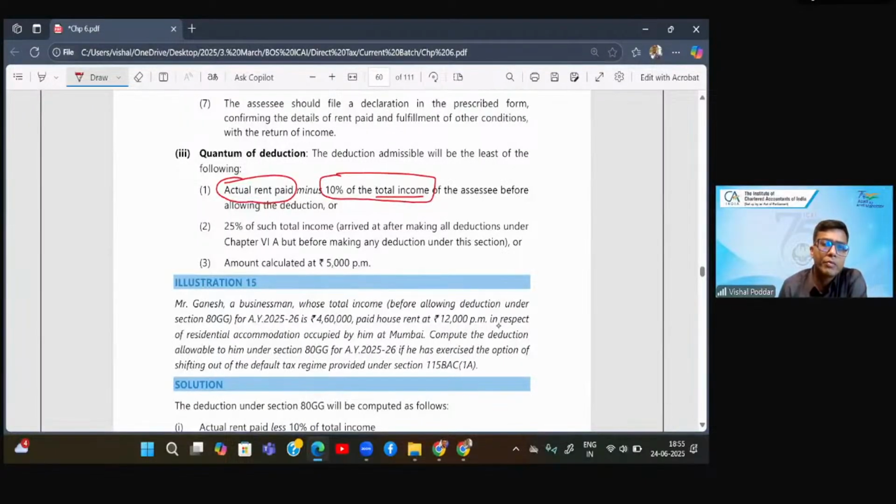Now, even though they have used the word total income, it is again the adjusted gross total income, which we just saw in 80G. So same thing. You have to take 10% of your adjusted GTI. Second is take 25% of your adjusted GTI.